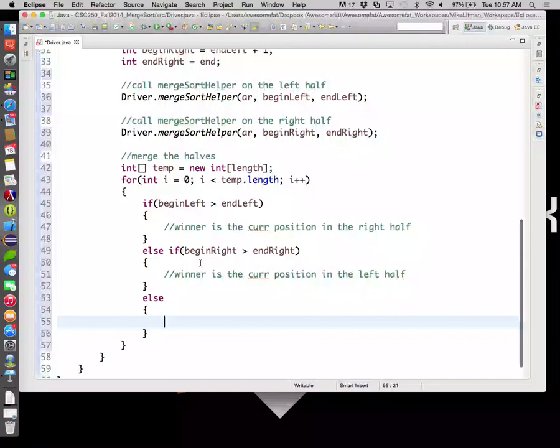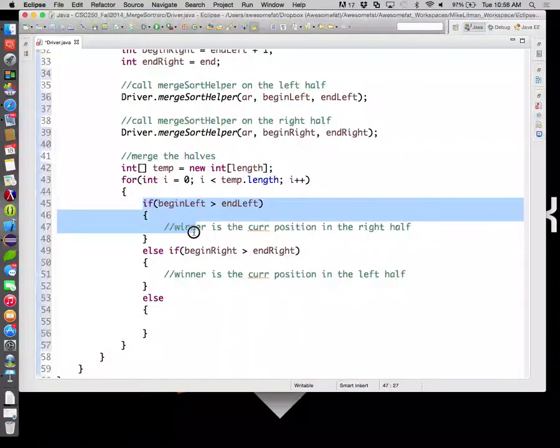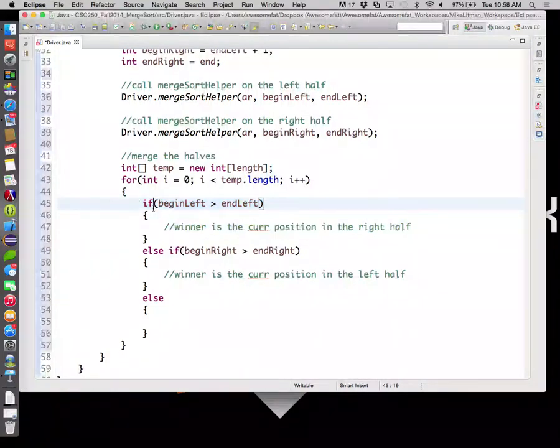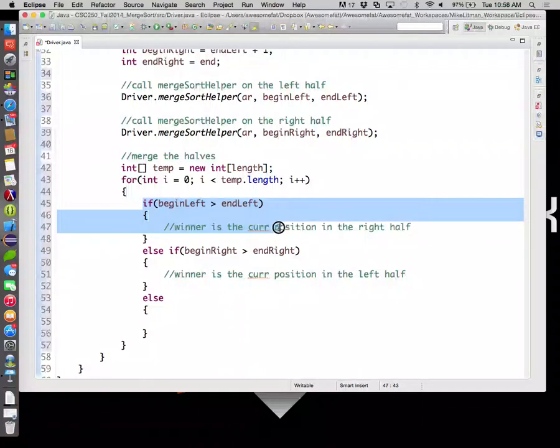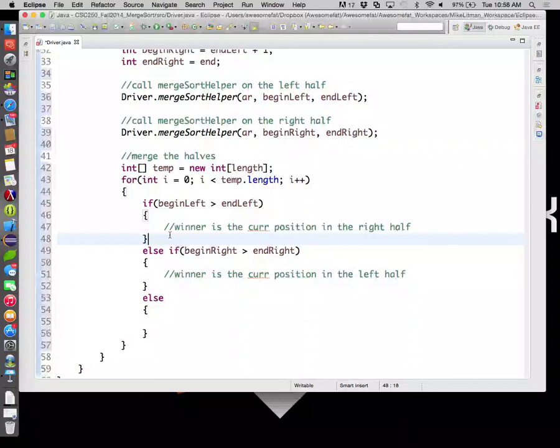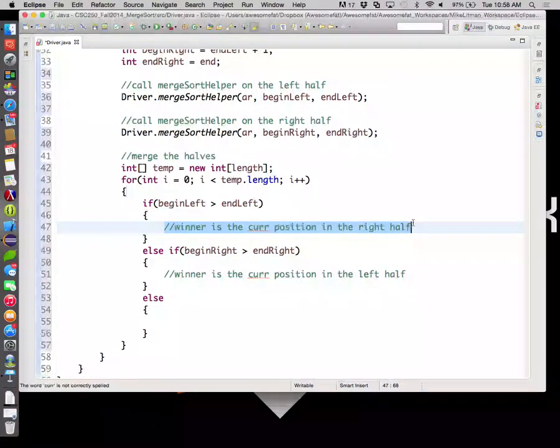Else. If I'm in this else, what does that mean? Has to be equal. What has to be equal? Begin left and end left, or begin right and end right. What does this if statement ask? Okay, so this says if begin left is illegal, then go ahead and assume the winner is the right.